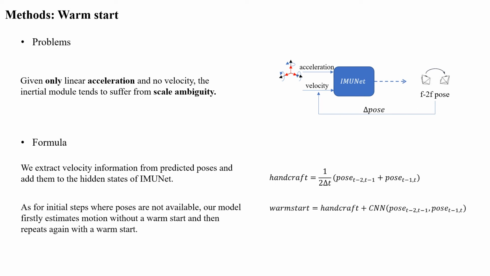It's the average velocity between time t-1 and time t. And another one, we compute it with a simple CNN. Finally, they are added together to the hidden states of IMUNet. In this way, IMUNet is able to learn about current velocity.